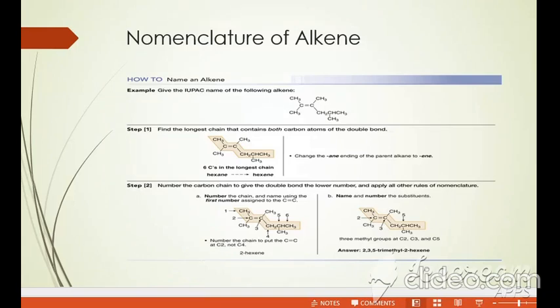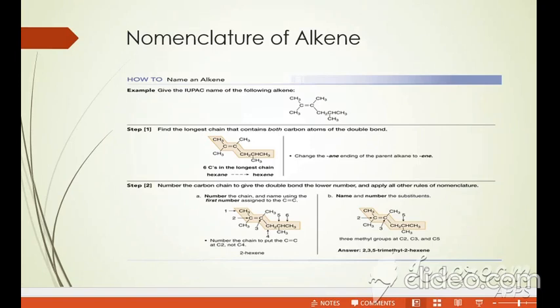If the parent chain contains more than one double bond, what will you do? This is the most important point in the case of alkenes. For example, there are 2 double bonds, one at the start of the carbon chain and the second at the end. For example, 4 carbon atoms are there. So how do you write? 1,3-butadiene. Buta means 4 carbons are there. Di is used for the 2 double bonds.